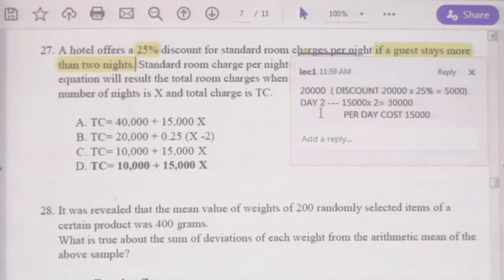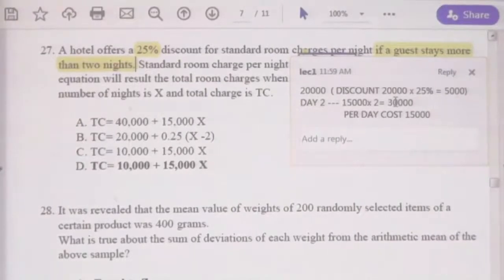Assume he stayed 2 days, the total cost will be 30,000, because his cost per day is reduced by 25%. Then average cost per day will be 15,000, and for 2 days, 30,000.